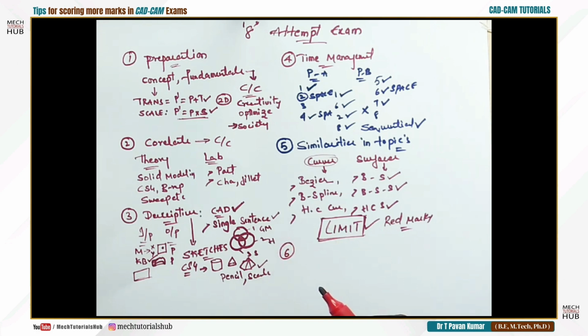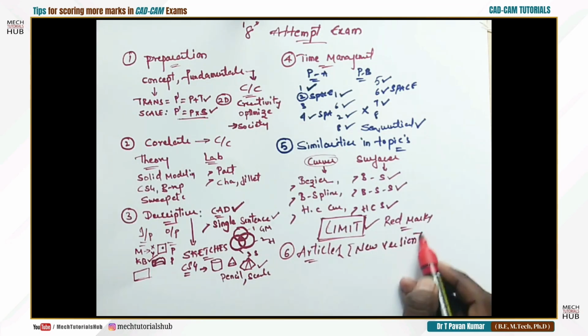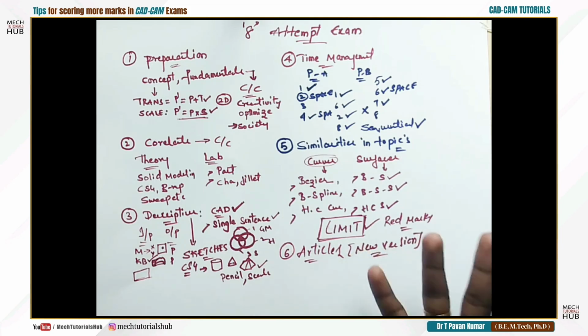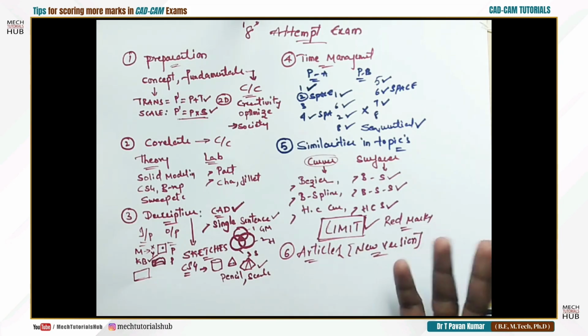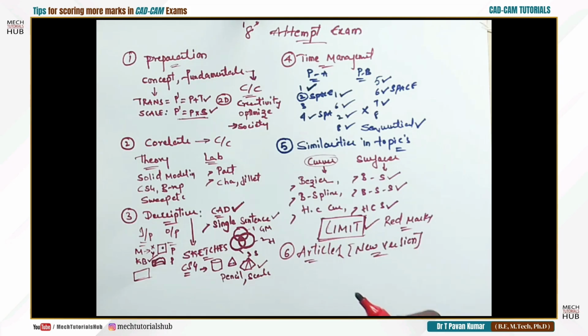Similarly, the sixth one, what I feel is, whatever subject you are dealing with, try to go through different articles, new versions of those articles. Other than your academic textbooks, you can go through new versions of articles. This will give you a very good idea about your subject. Because the textbooks we have been following from decades back, the same textbooks with some new volumes, new versions we are getting, but ultimately we are dealing with the academic syllabus.